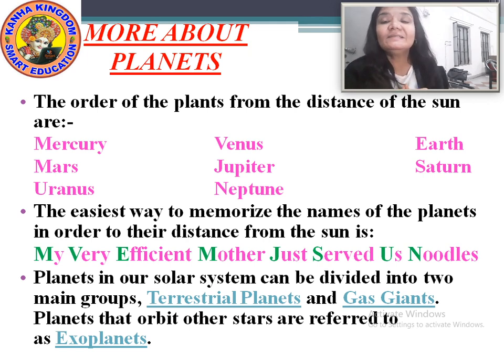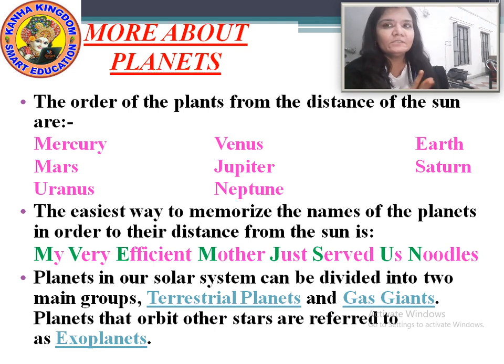Mother starts with letter M. That M is for Mars. Just stands for J, and that letter is for Jupiter. Served is for S, and that letter is for Saturn. Us is for Uranus.